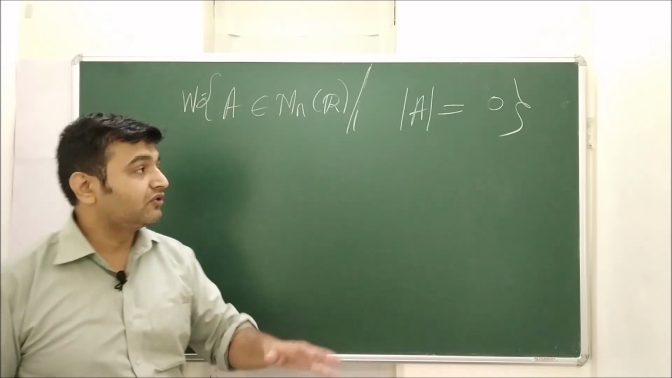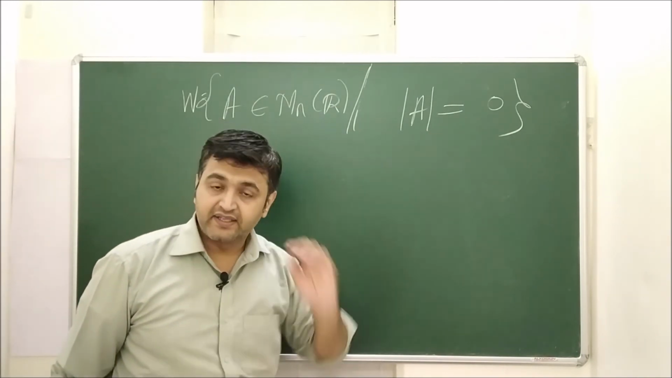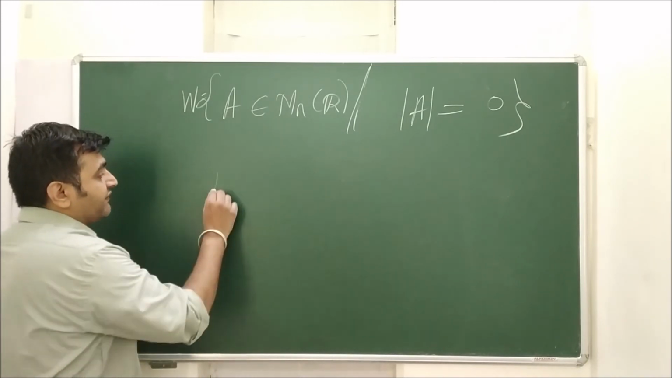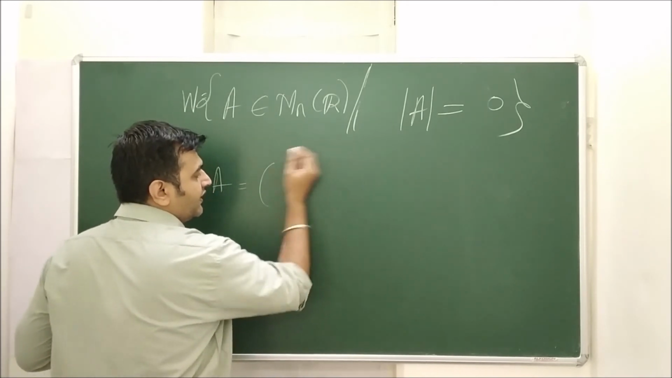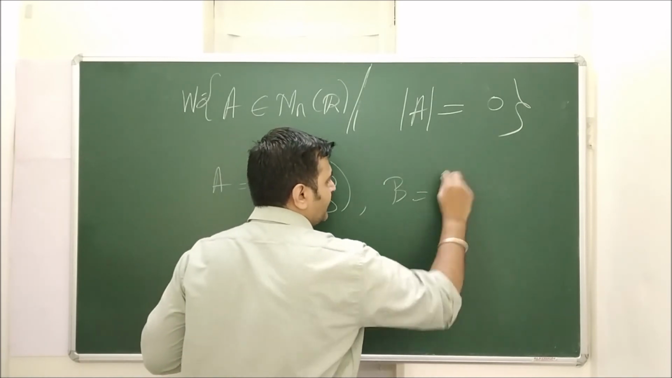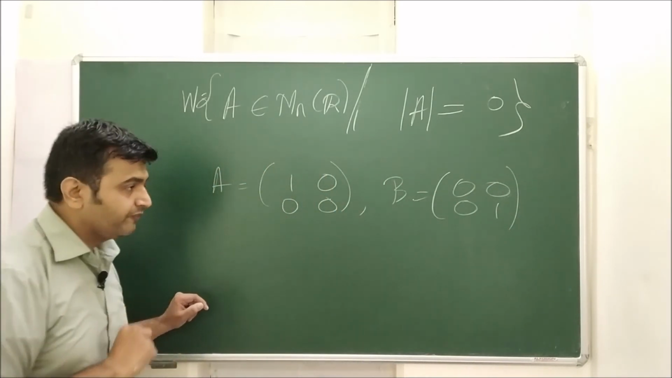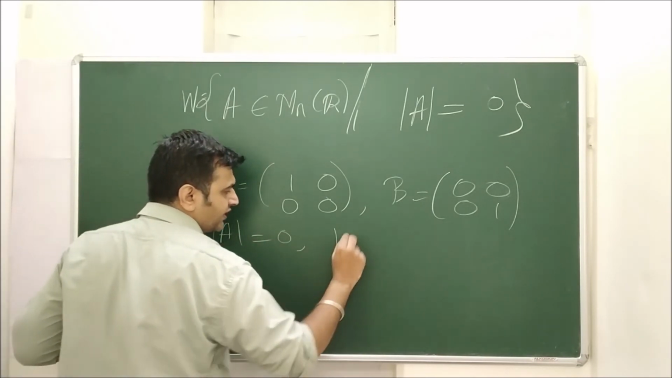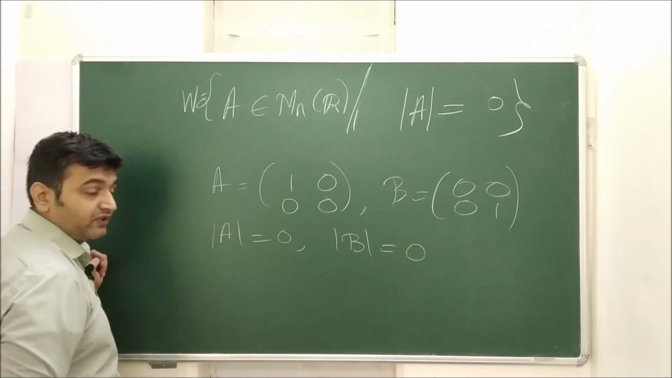And the last one was the collection of all matrices whose determinant is 0. Again this will not form a subspace. Why so? Because if I take A to be 1, 0, 0, 0, and let me take B to be 0, 0, 0, 1. Let me play with 2 cross 2. So what is the determinant of A? It is 0. What is the determinant of B? It is 0. So A and B are elements of W.